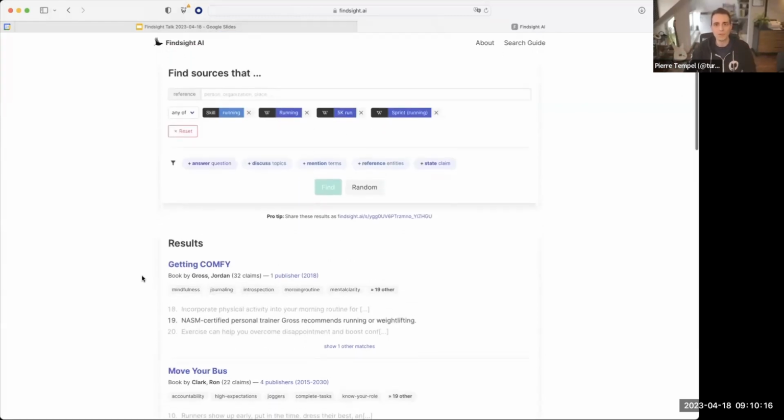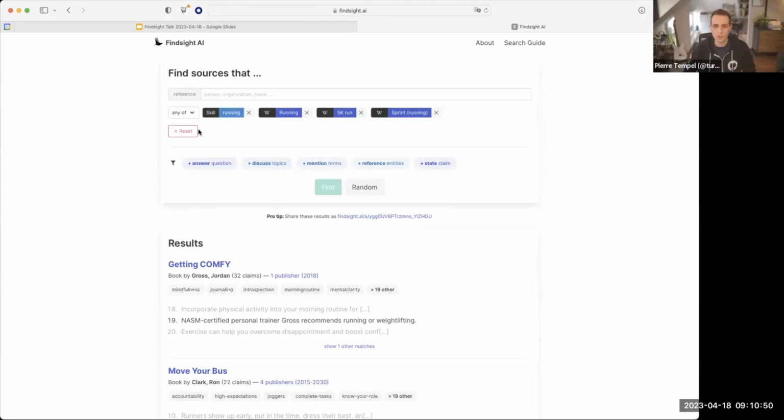But where does AI come in? Well, you already saw a bit of that via the state filter, but something really powerful about large language models is they can be used to answer questions. But there's a risk associated with that, right? Because as you're probably aware, when you ask ChatGPT something, it can just make up stuff. What it outputs might be plausible or might look convincing, but there's really no way for you to check if that's true. Now, Findsight uses large language models like GPT internally to find claims that answer your question without the risk of that hallucination.